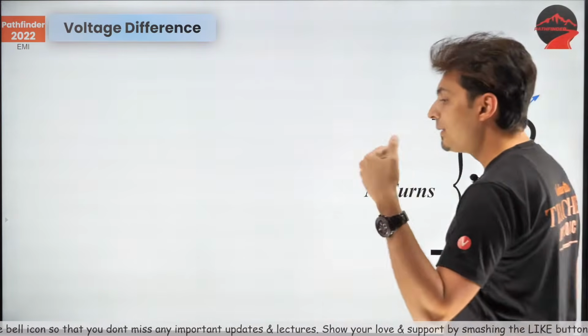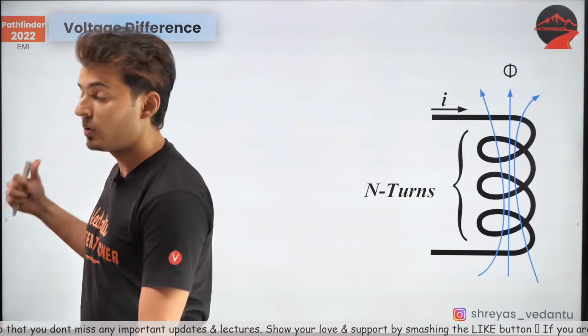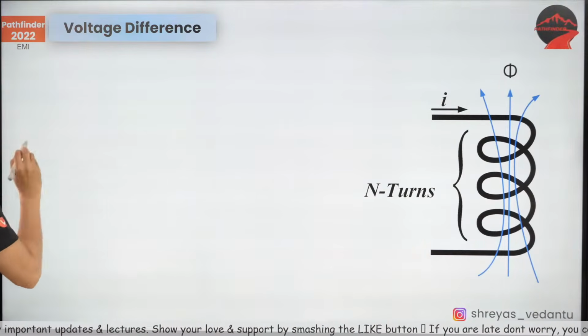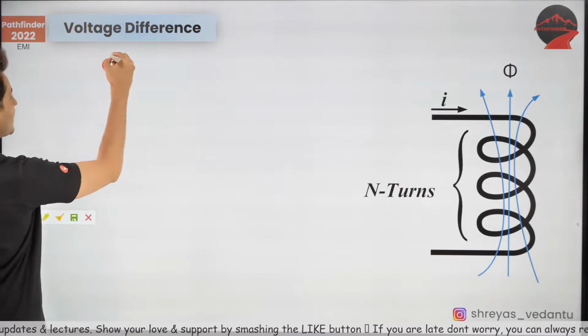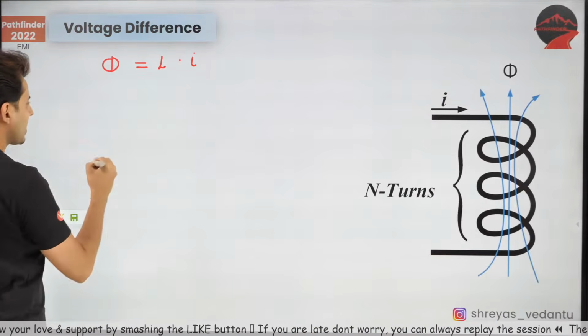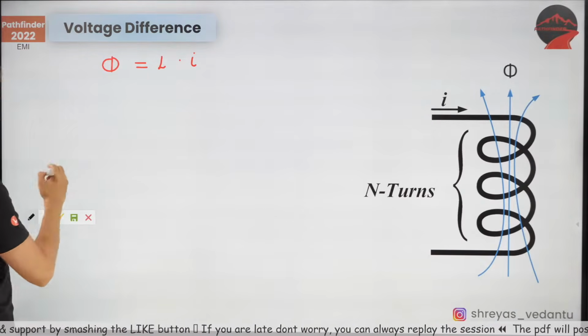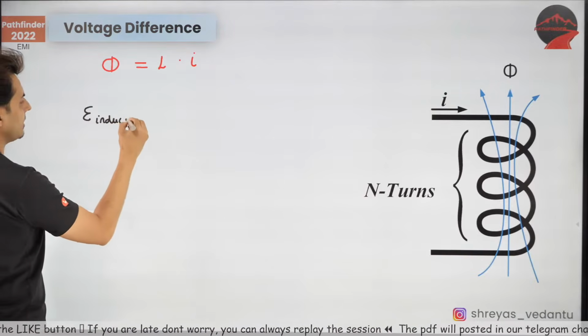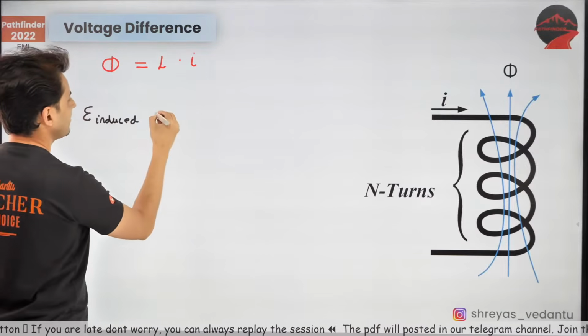Now, let's differentiate that equation, and you are going to see voltage difference by Faraday's law. How? Observe this. I just now told you the flux through a solenoid is L multiplied by I. Now let's try to figure out the EMF induced in that coil by Faraday's law.